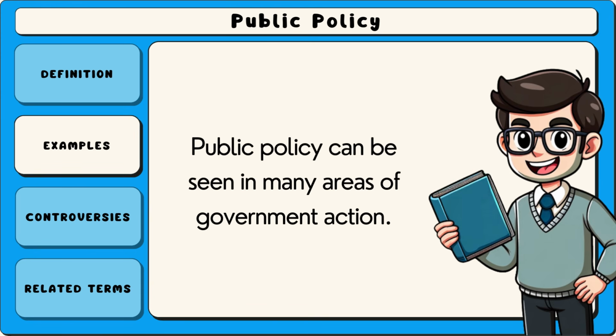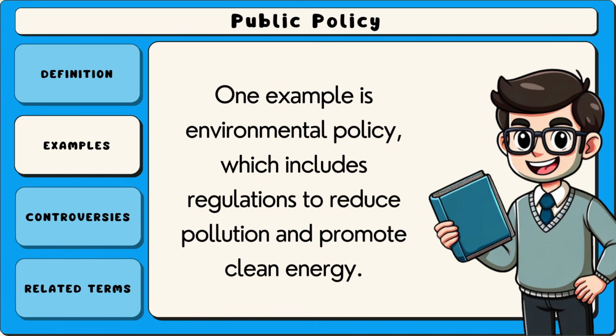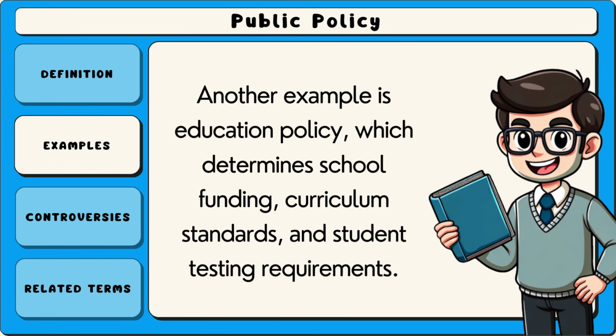Public policy can be seen in many areas of government action. One example is environmental policy, which includes regulations to reduce pollution and promote clean energy. Another example is education policy, which determines school funding, curriculum standards, and student testing requirements.